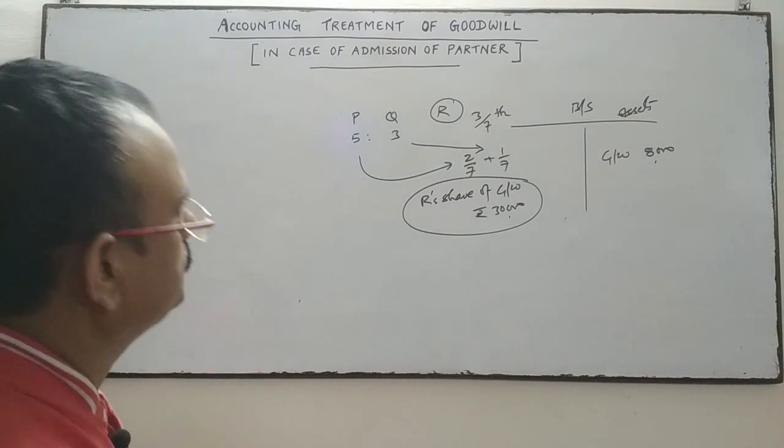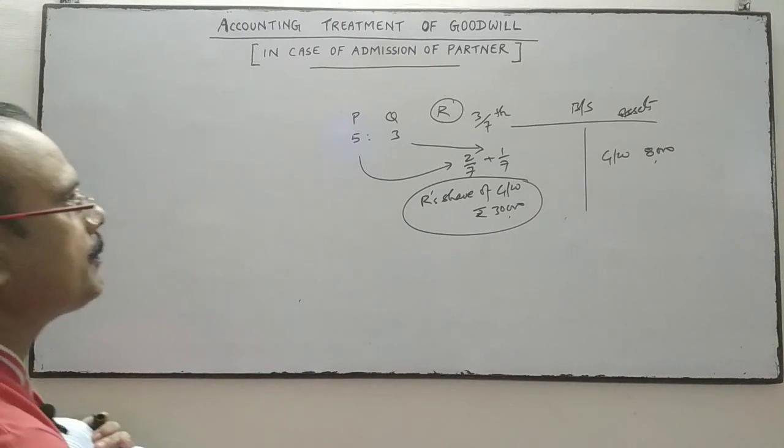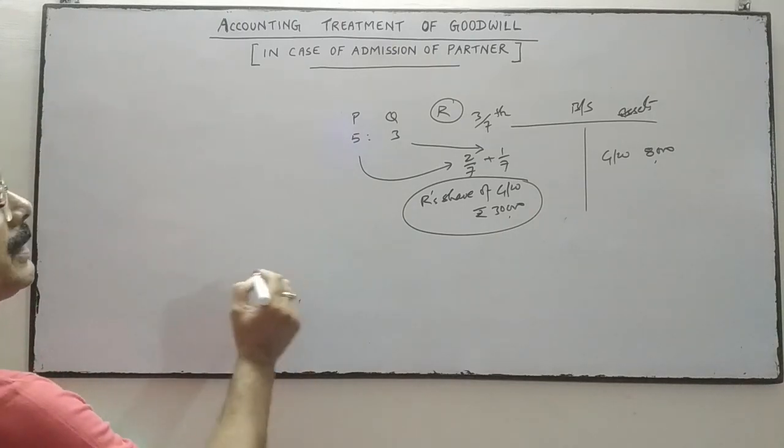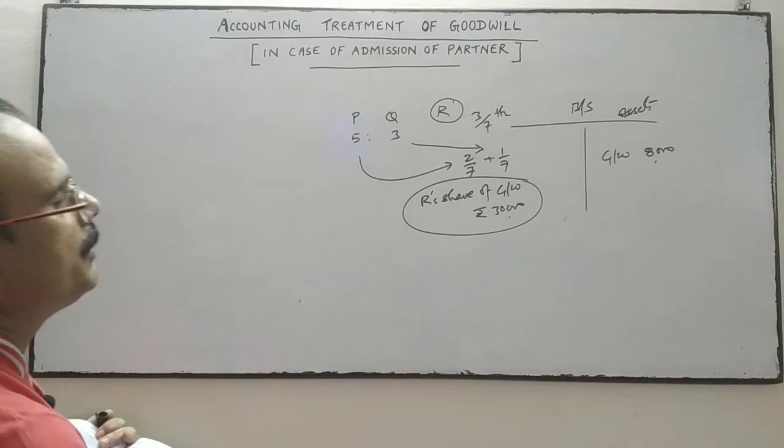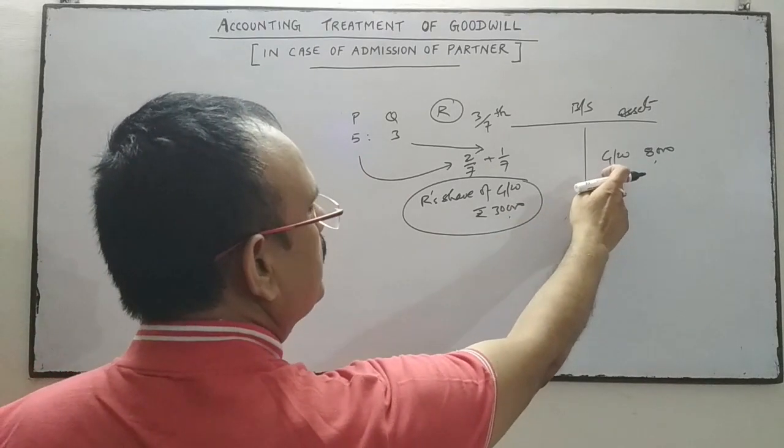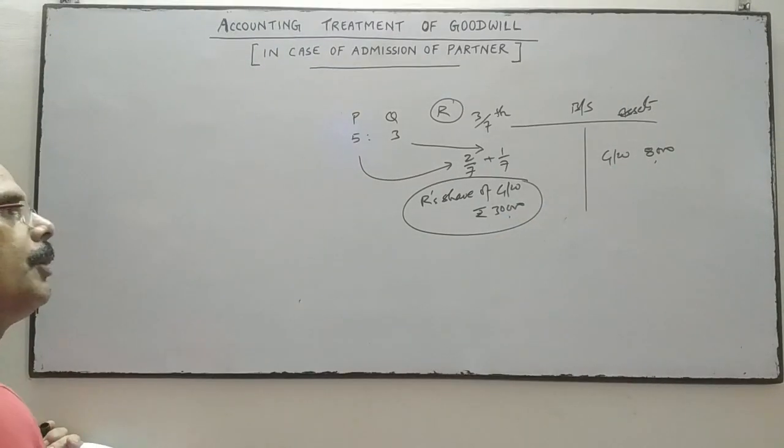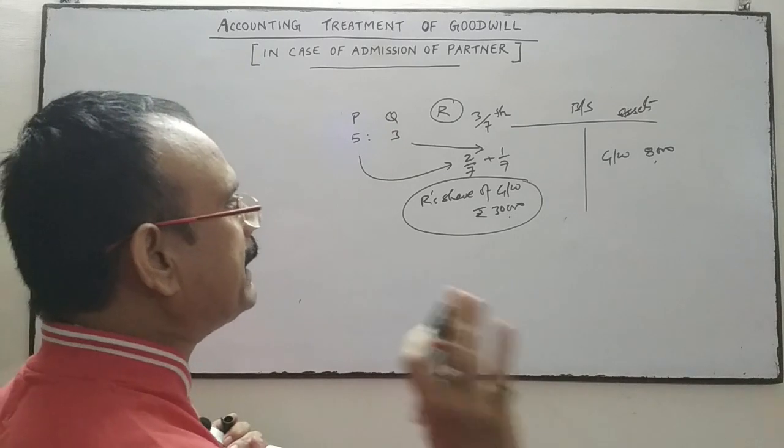Now the treatment will be, first, we will write off the goodwill which is reflected in the balance sheet. First of all, the book value of the goodwill will be written off.